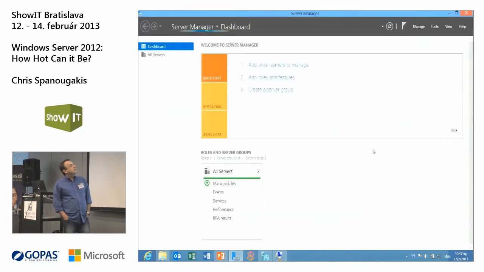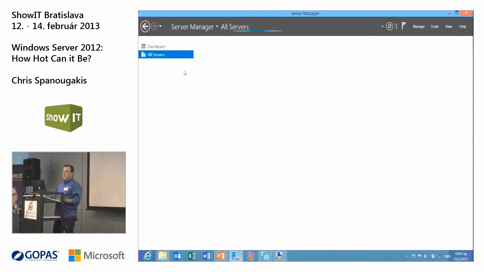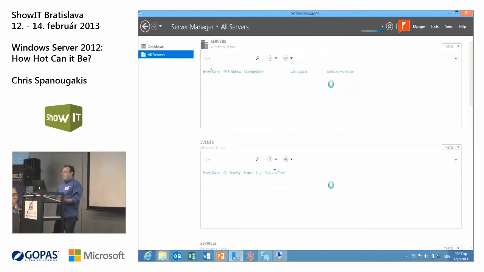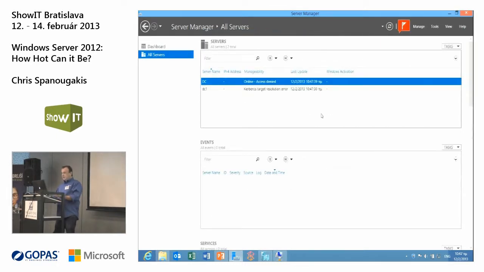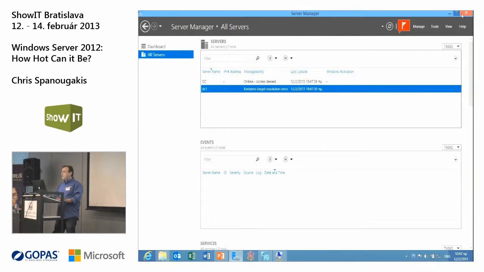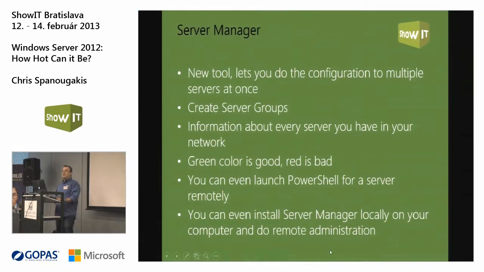If you are connected to your company's network, you can use this tool to manage everything. Take a look at this, all servers. Actually, it's not connected now, but you can get the idea. These are my two domain controllers. So you can do remote administration just by using your Windows 8 computer.